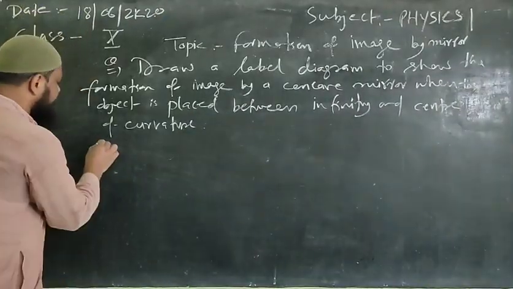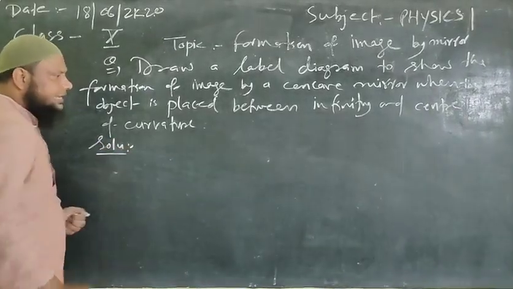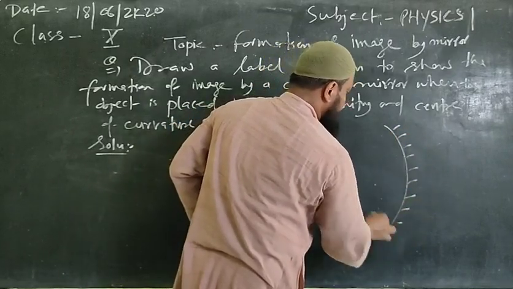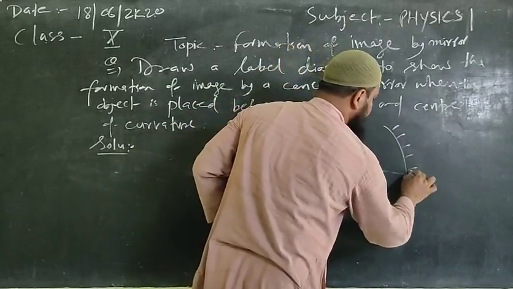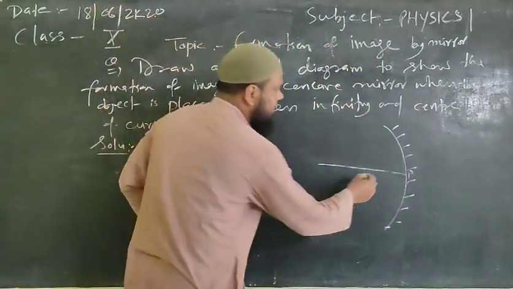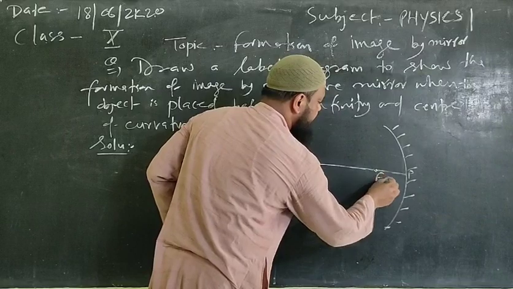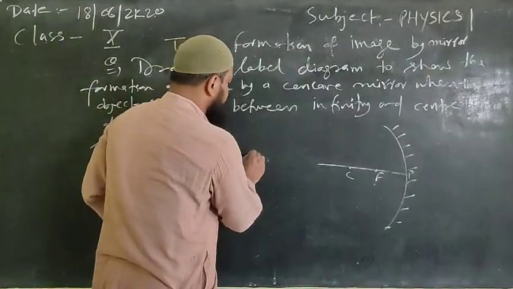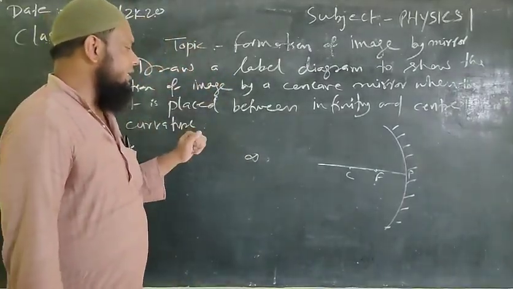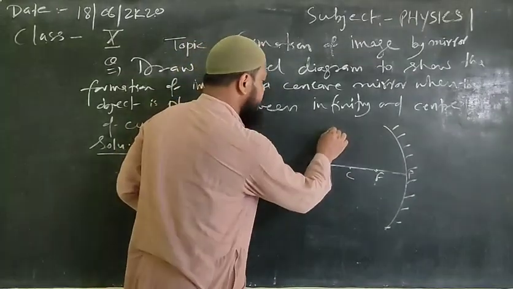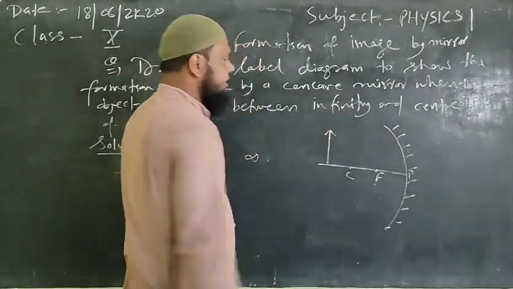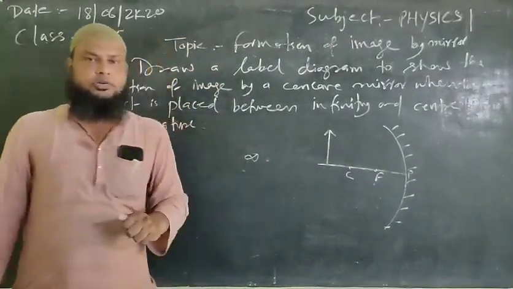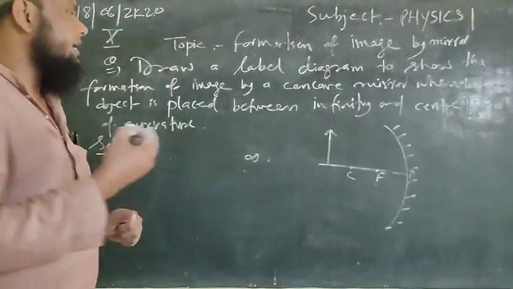So for that, we'll first draw the diagram by taking a concave mirror. This is your concave mirror. We'll mark the principal axis which will fall at the pole of the mirror. We'll mark the focus point. Fine. We'll mark the center of curvature. Okay, and now suppose this is infinity. For this case we'll take the object in between infinity and center of curvature. Suppose the object is here, which is in between infinity and center of curvature. Now we have to discuss the formation of image and its different characteristics.